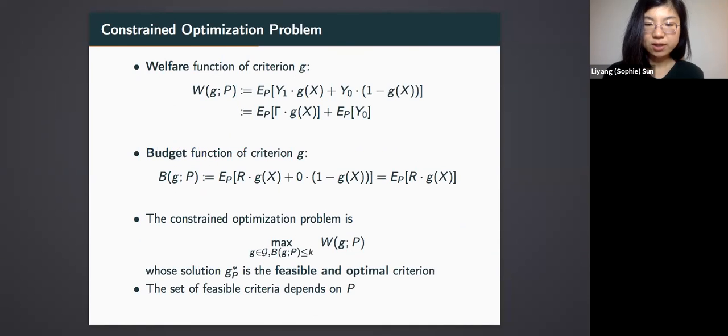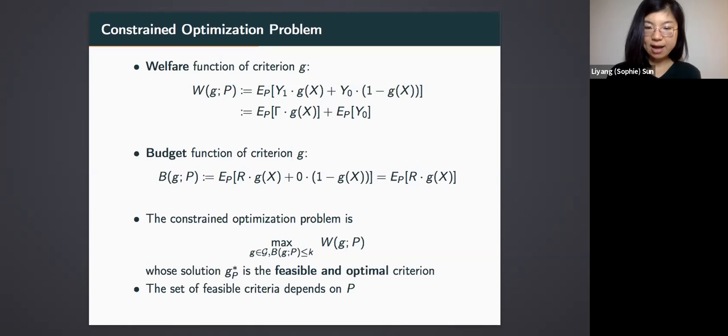When resources are scarce, policymakers naturally want to prioritize eligibility to individuals who will benefit the most. To formalize this as a constraint optimization problem, let me define the following two functions that take the criterion G as an input.